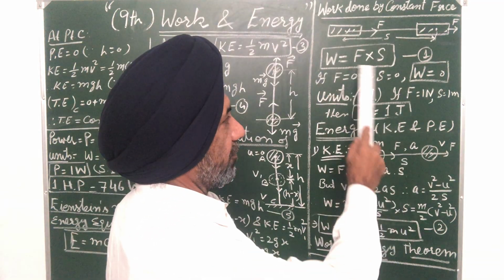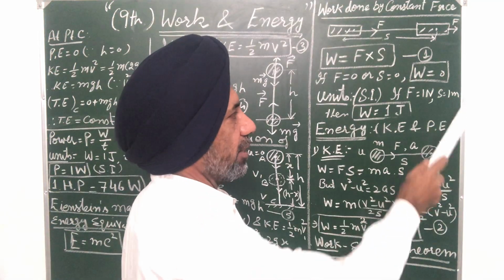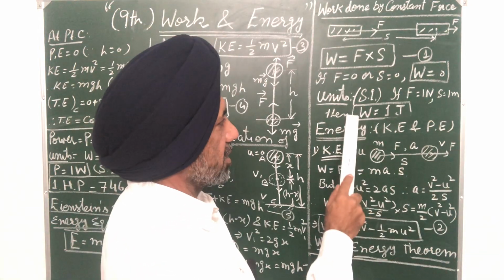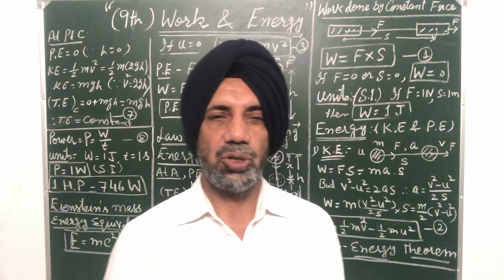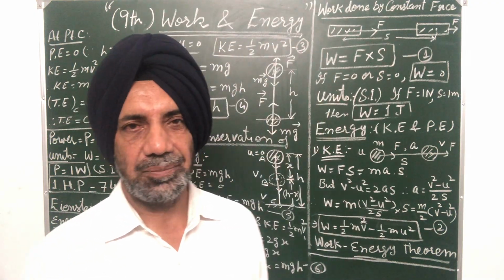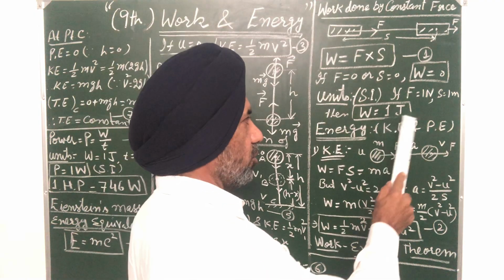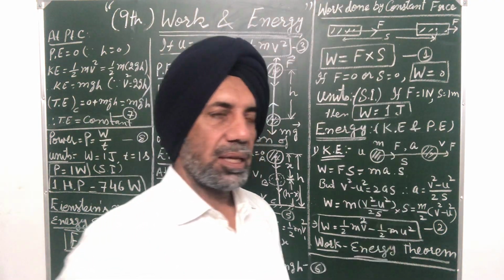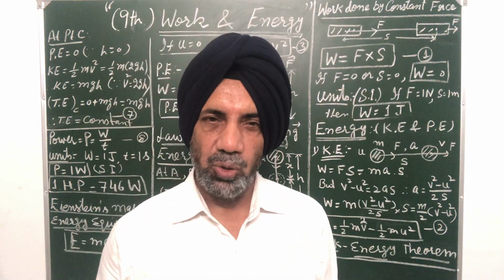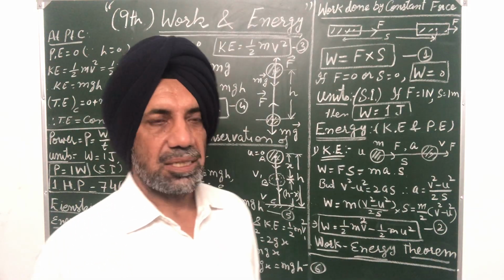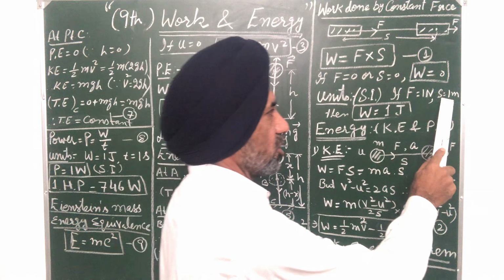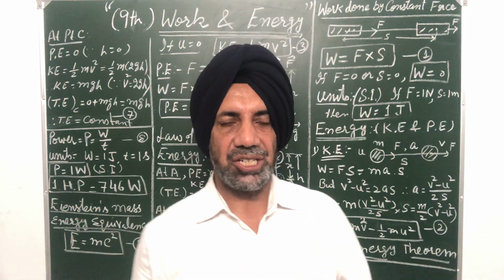If F is 1 Newton and S is 1 meter, then work done is said to be 1 joule. So joule is the unit of work done in the SI system. So we can define 1 joule: work done is said to be 1 joule if a force of 1 Newton displaces the body through a distance of 1 meter in its own direction.